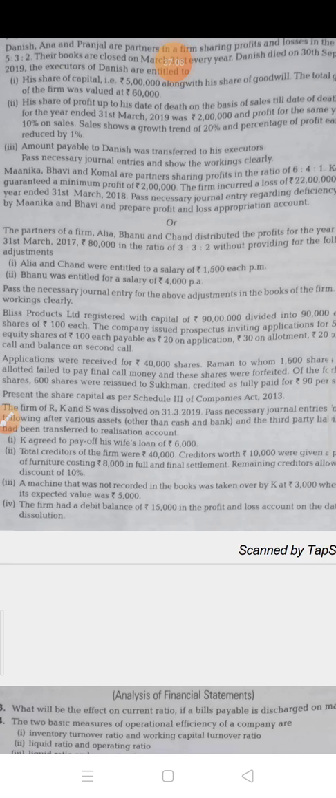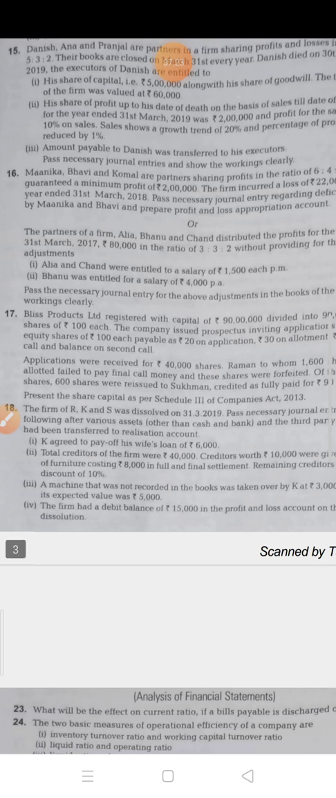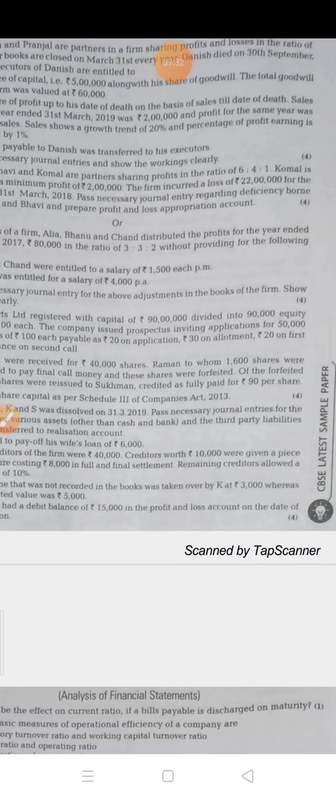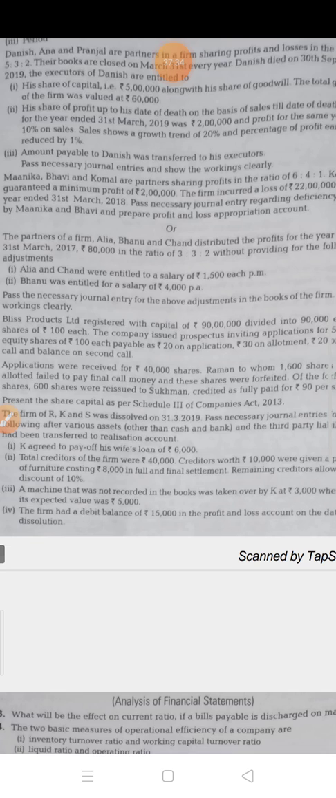Next is the firm had a debit balance of 15,000 in the profit and loss account on the date of dissolution. So this is the profit and loss. This you have to distribute and it is a debit balance. It means loss of 15,000. This you have to distribute in the old ratio. So the entry will be R's capital account debit, K's capital account debit, S's capital account debit to profit and loss account 15,000, and here ratio is not given. So 1:1:1 ratio you have to do.